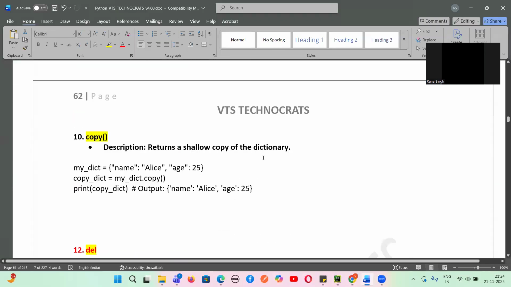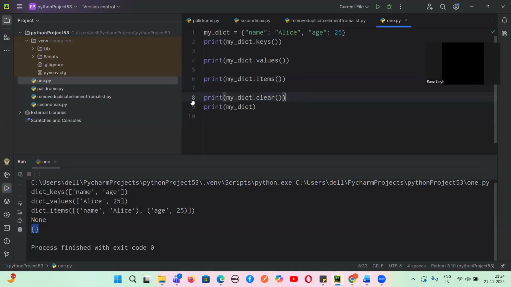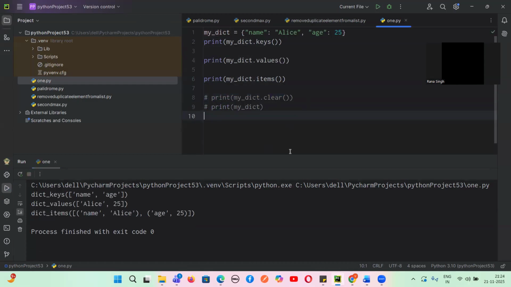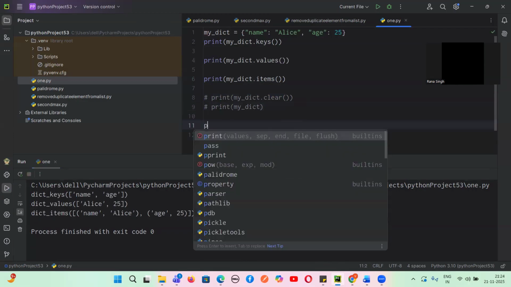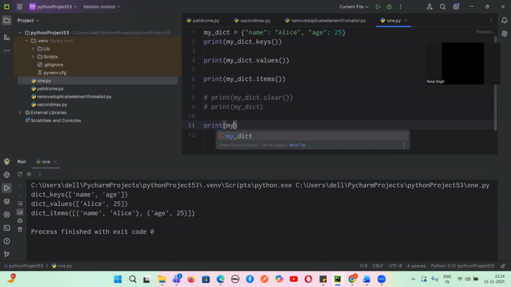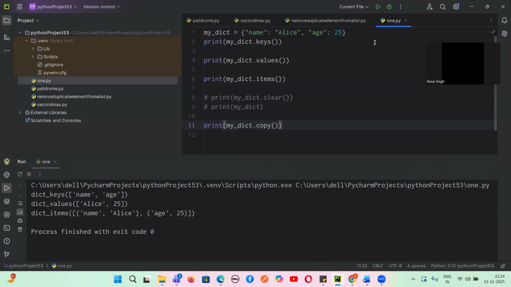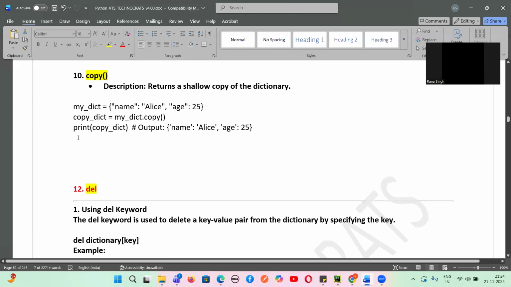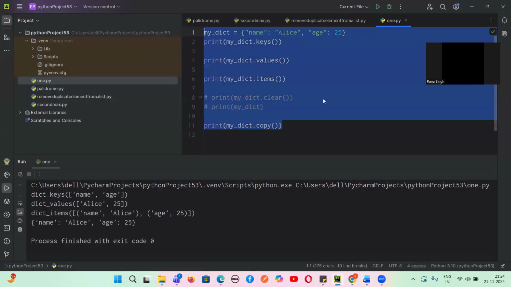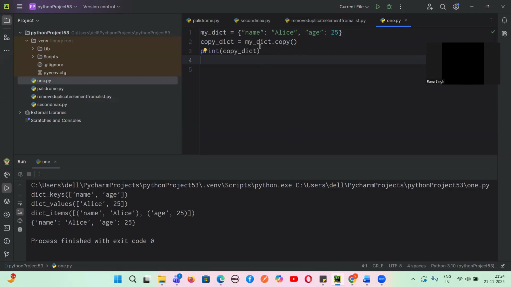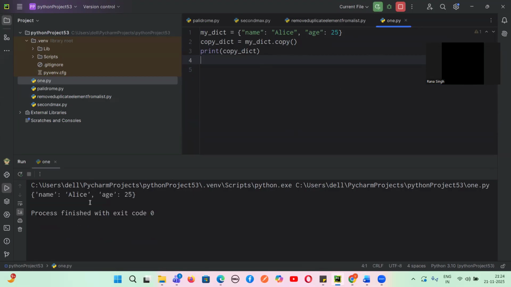After clear, guys, there's a method called copy. Let me remove this clear, else I will get cleared values. Let us use the copy method. I will use print and take my dict dot copy. If I want to copy this entire dictionary, we'll go with this copy method. The name itself tells what it does: copy returns a shallow copy of the dictionary. Later we will see, guys, the difference between shallow copy and deep copy. As of now, it will just copy this dictionary.